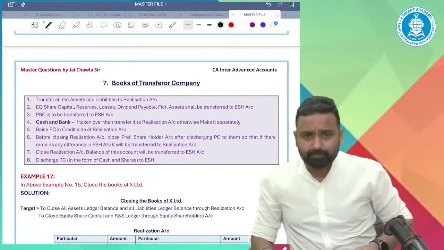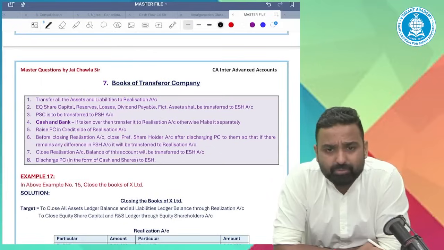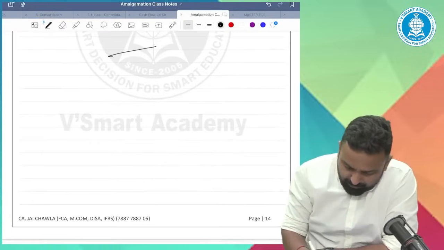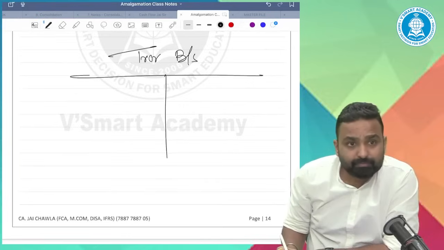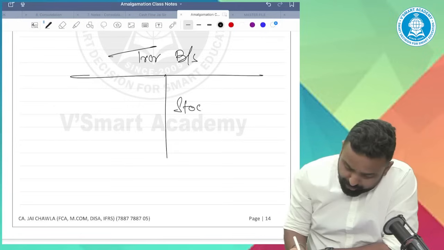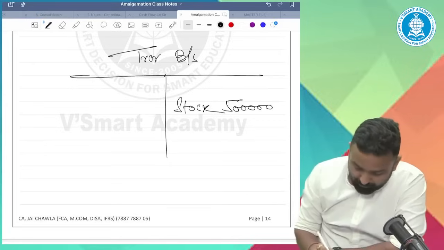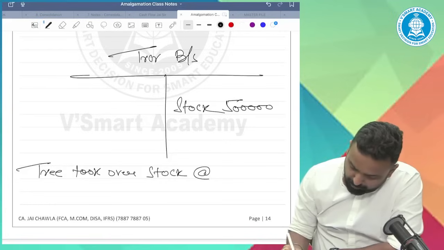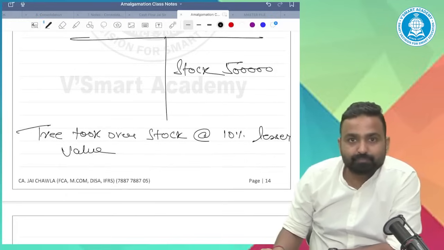Anju asks: Sir, can you please explain once more the stock taken over at lesser value than book value, while doing some questions? Simple. See, here's the transferor. The transferor in its balance sheet is showing stock of rupees 5 lakh. The transferee took over the stock at 10% lesser value.